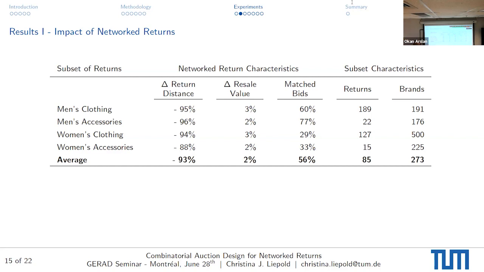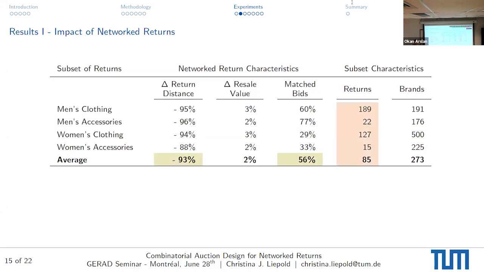So you see that for clothing, we have more returns and we also have more brands. So the brands are in the whole data set in general. So this might give you some understanding of the variability of the data that we have to determine the likelihood of resale. What we see here is that on average, we can reduce the return distance by 93%. We will look into a bit more detail on the next slide, and we can match more than half of the returns that we get. So it's not a forced setting, right? We do not enforce matching them. But if we offer them to the market, there is some benefit from matching them.